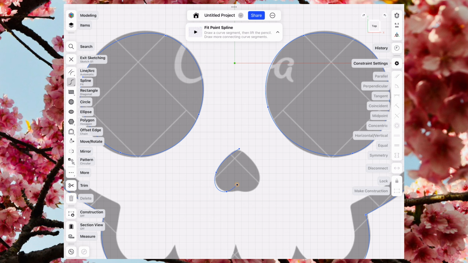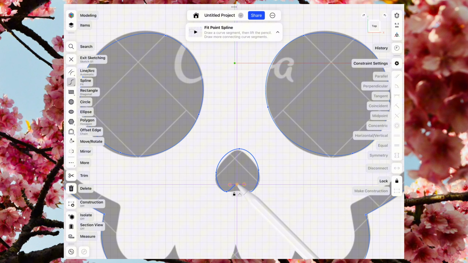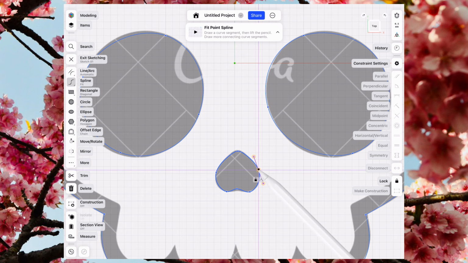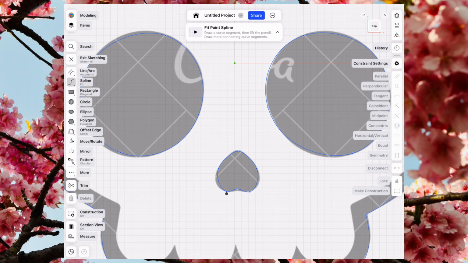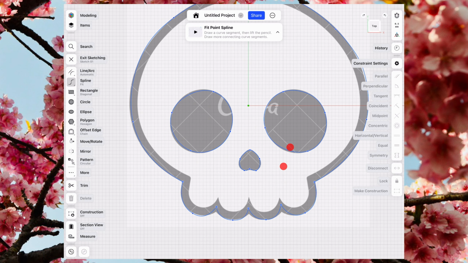Notice how I'm not placing too many nodes here? I find it much easier to work with just a handful, since adjusting a few nodes is quicker than dealing with dozens. That's just my personal preference, though. If you like having more control, you can use more nodes to fine-tune the curves more precisely. Well done, the outline is finished.